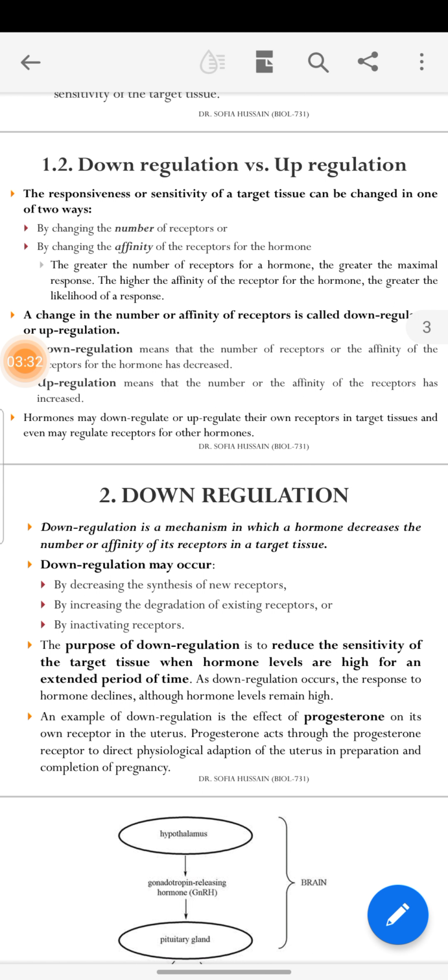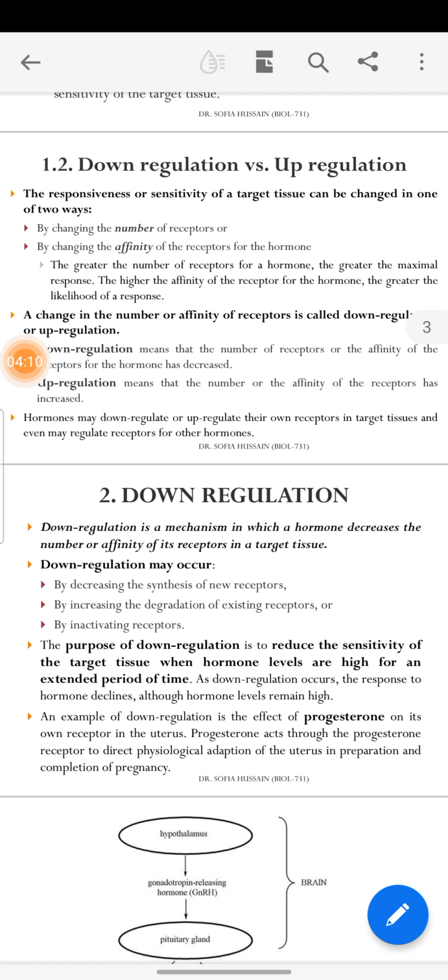Down regulation versus up regulation. There are two regulations: down regulation of the responsiveness, or up regulation of the hormone activity. The responsiveness or sensitivity of the target tissue can be changed in two ways. By changing the number of receptors, we can regulate the activity of the hormone. By changing the affinity of the receptors for the hormone, we can also change the activity of the hormone.